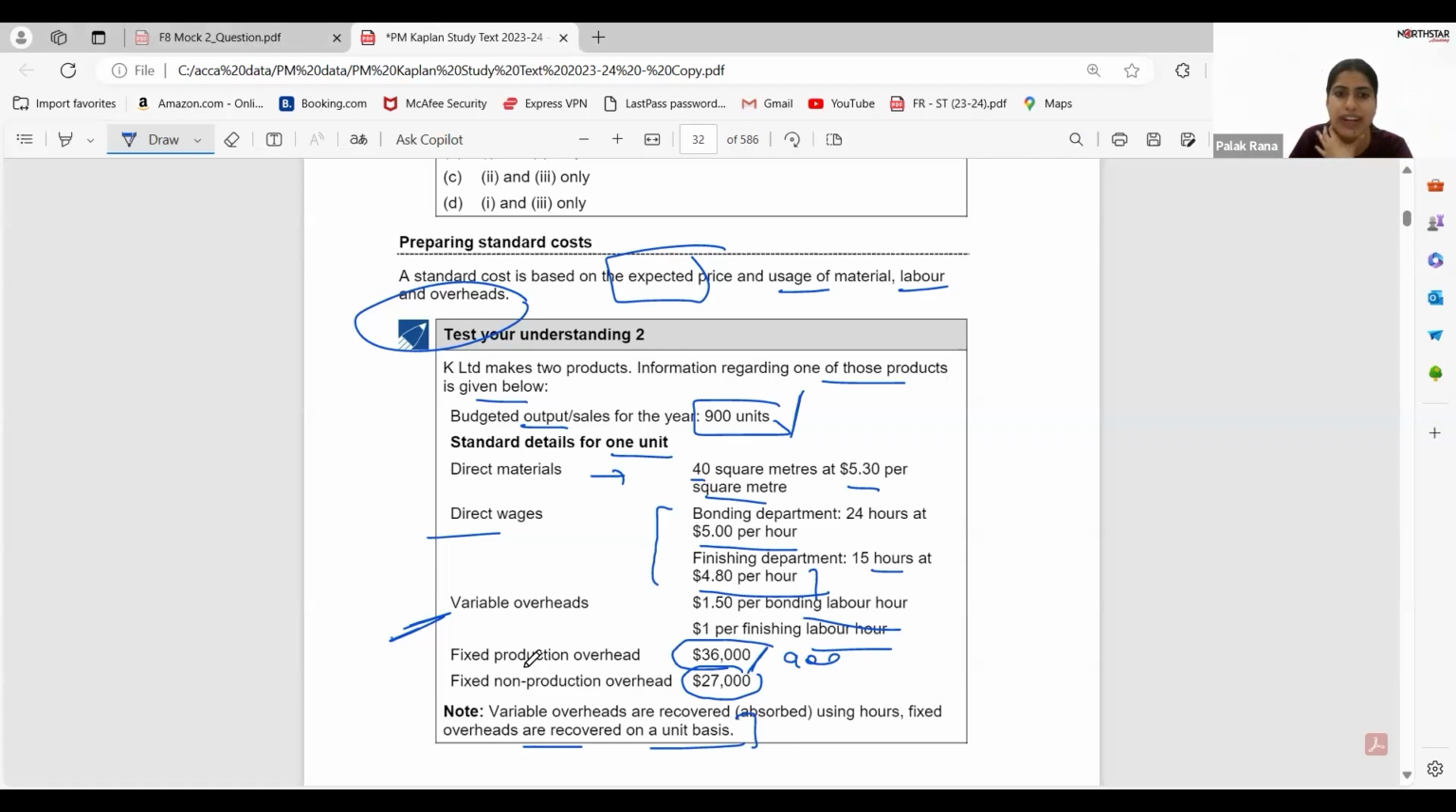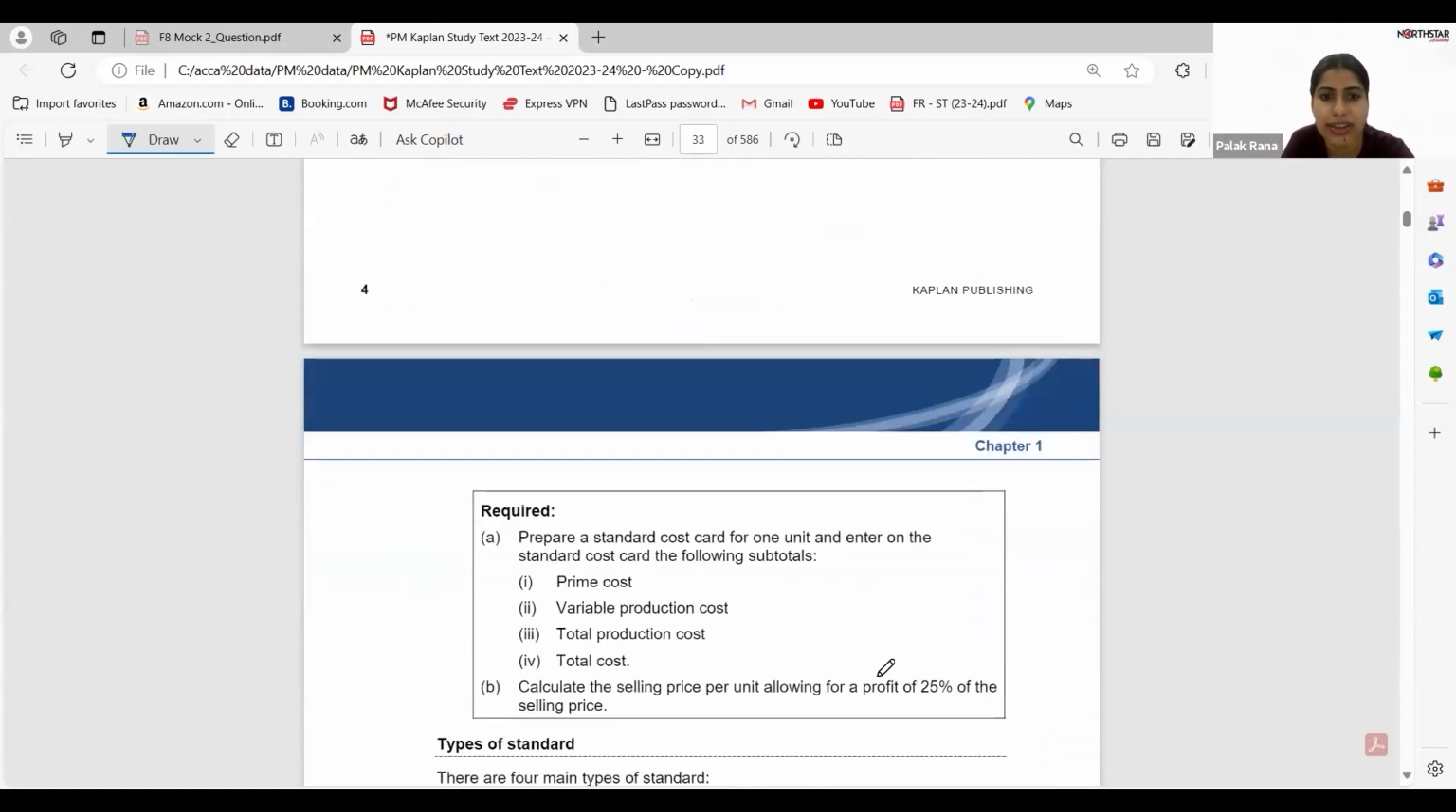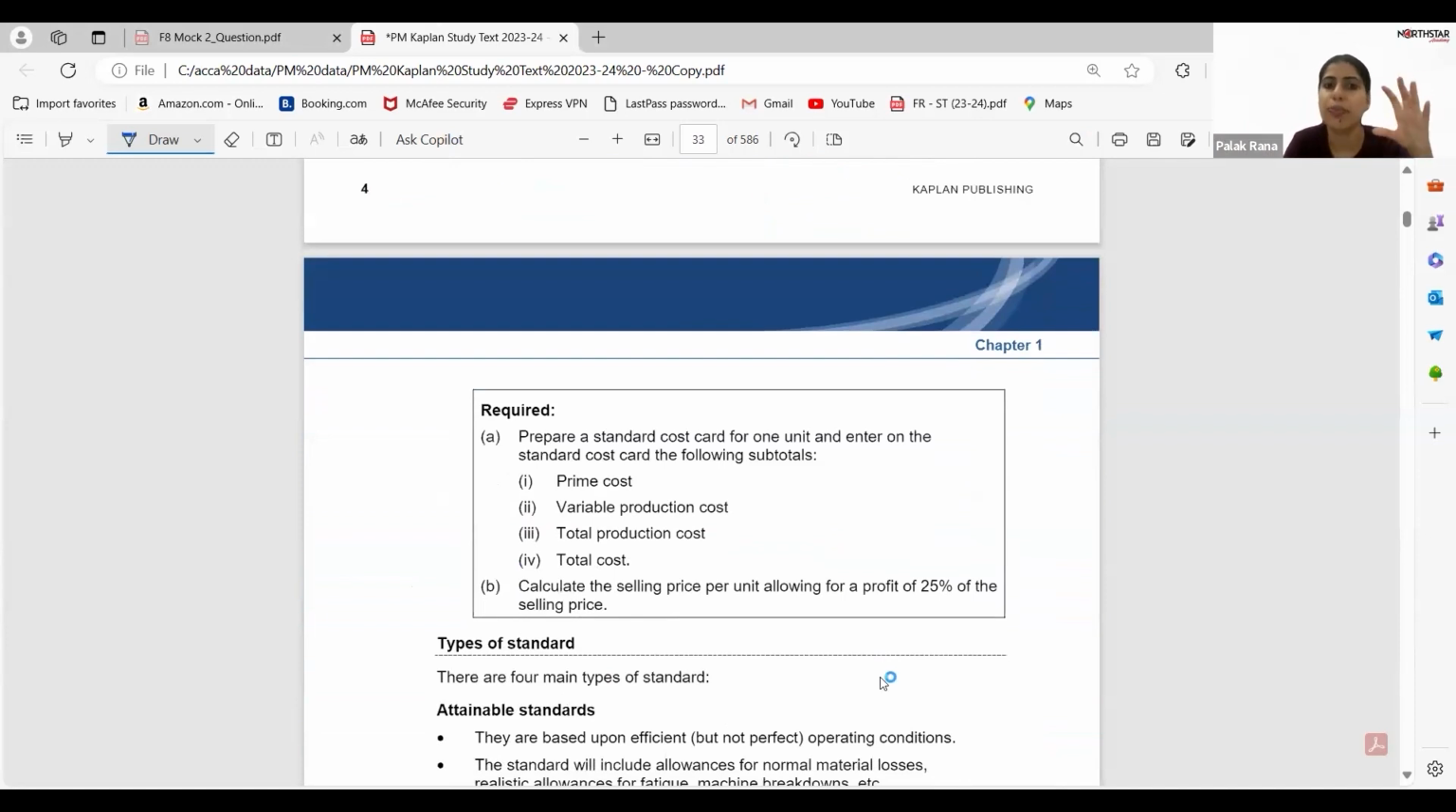Then again, fixed overhead. We have two types of overhead: fixed production overhead and fixed non-production overhead. Then again, this will be divided by 900 to calculate the per unit cost. Now, they have asked me to prepare a standard cost card. See, the format in which we will be recording this data will be known as a standard cost card, a card for one unit, and enter on the standard cost card the following subtotals.